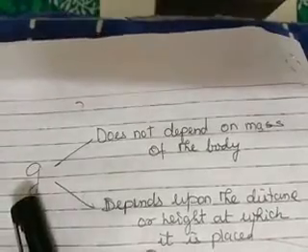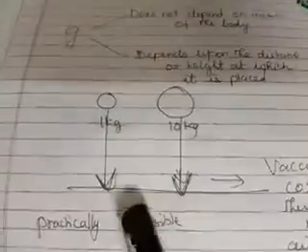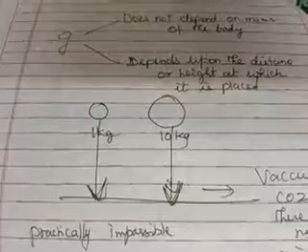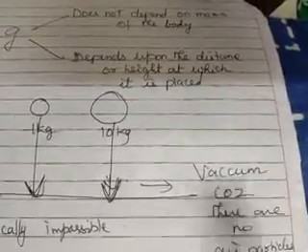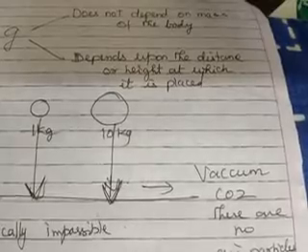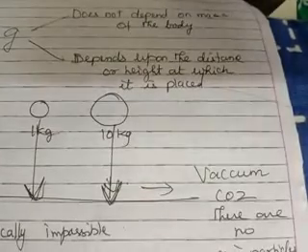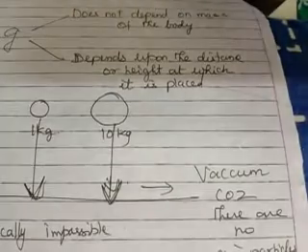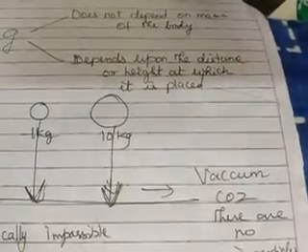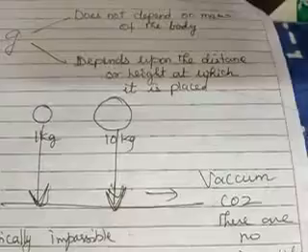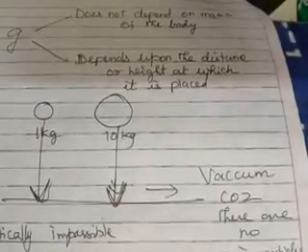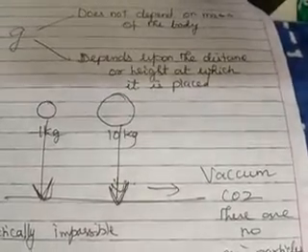I just told you G does not depend on mass, but in this experiment, it is absolutely depending on mass. Okay, let me come back. Now, why is it happening? The same lime and pumpkin, you take to a vacuum space, and drop them in a vacuum from a particular height. Both lime and pumpkin will fall at the same time. Exactly, they reach the ground simultaneously.